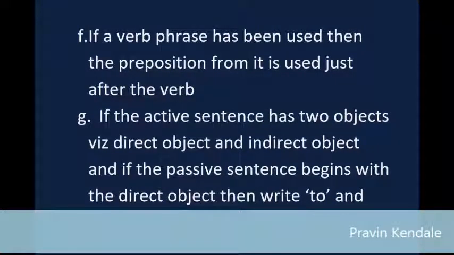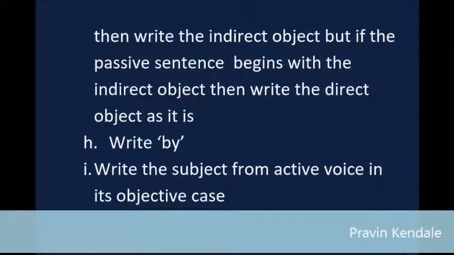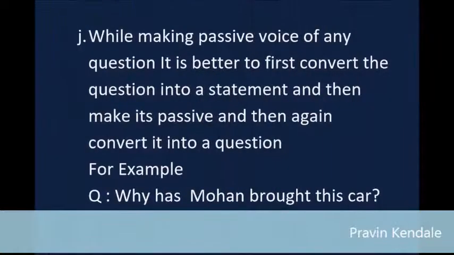G. If the active sentence has 2 objects, viz. direct object and indirect object, and if the passive sentence begins with the direct object, then write to and then write the indirect object, but if the passive sentence begins with the indirect object, then write the direct object as it is. H. Write by. I. Write the subject from active voice in its objective case. J. While making passive voice of any question, it is better to first convert the question into a statement and then make its passive and then again convert it into a question.